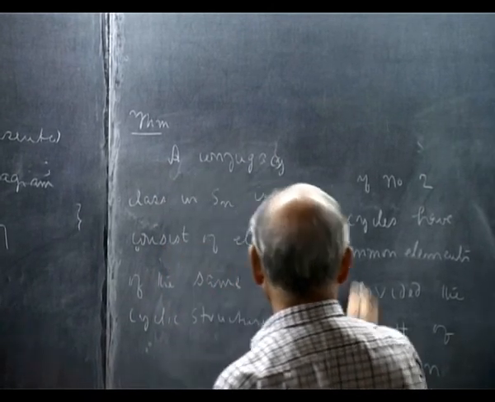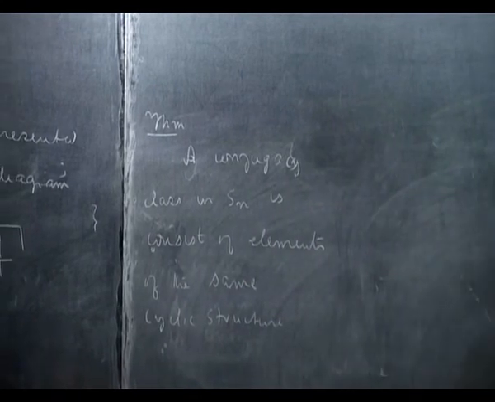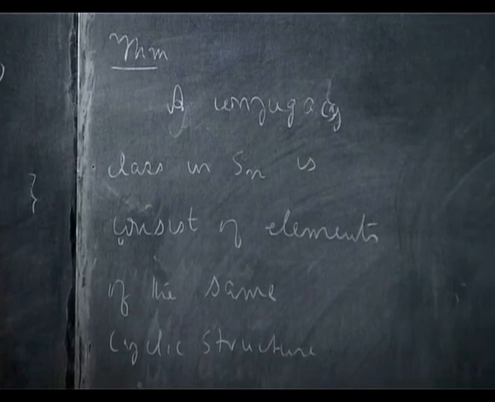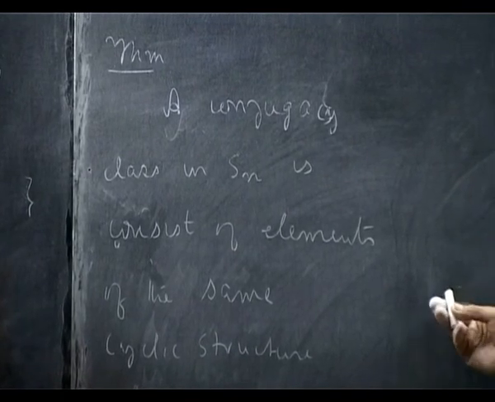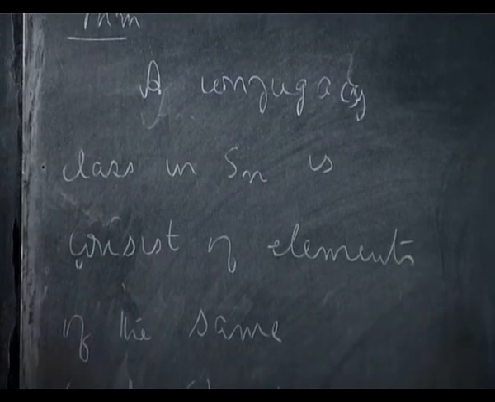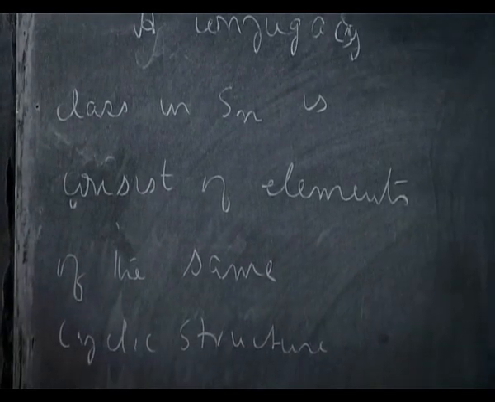That is, they are characterized by the number of cycles. So the conjugacy class is given by the cycle structure, that is, by the partitions of n.